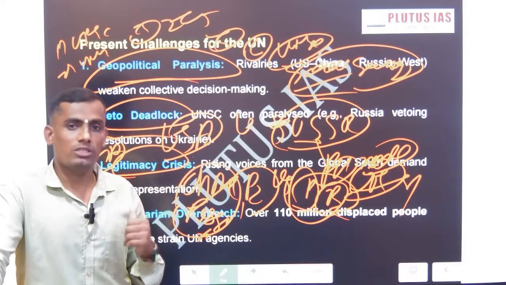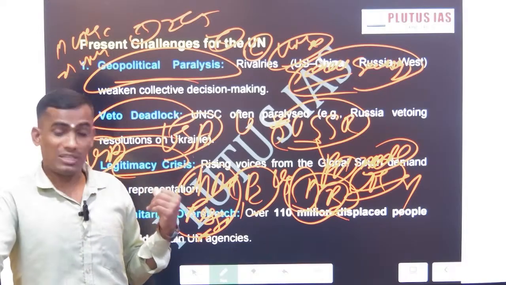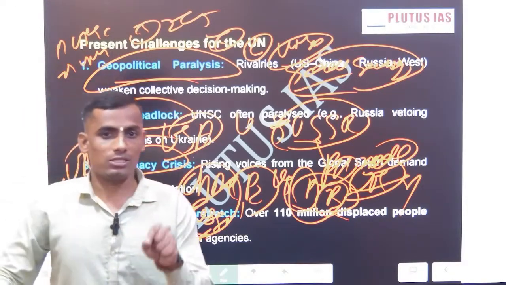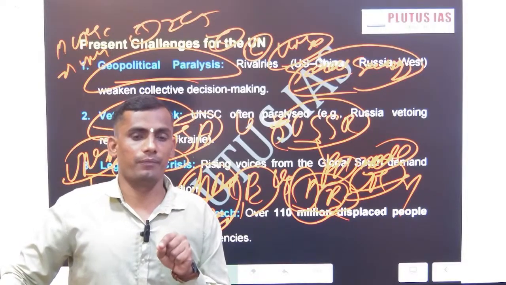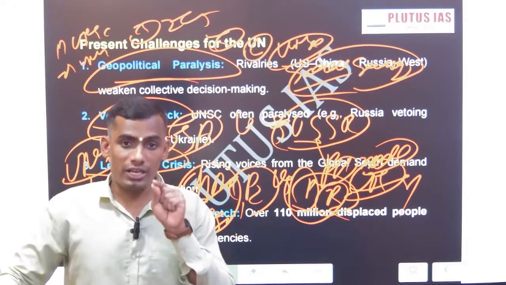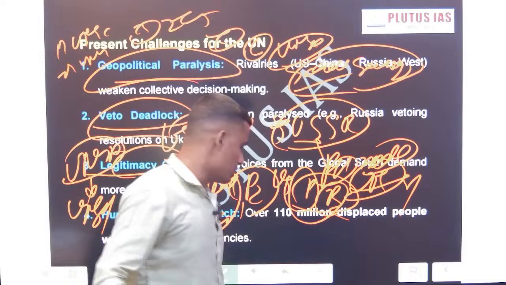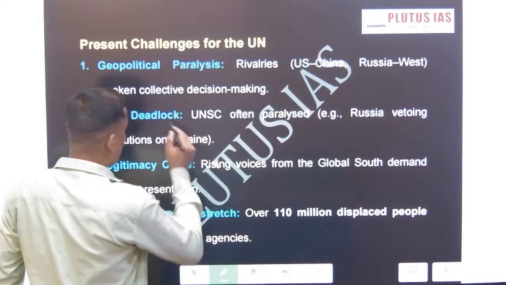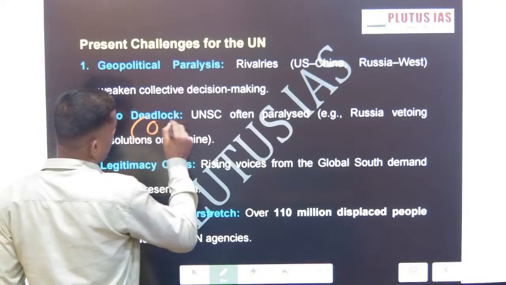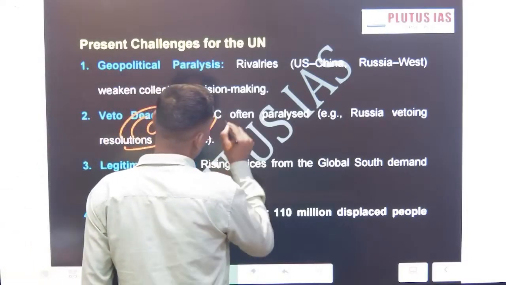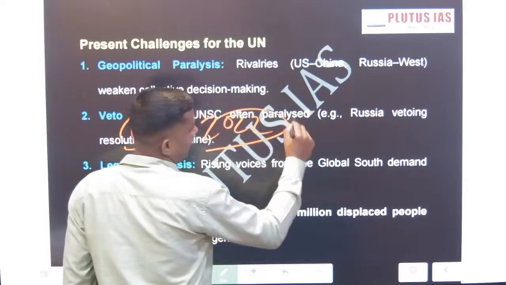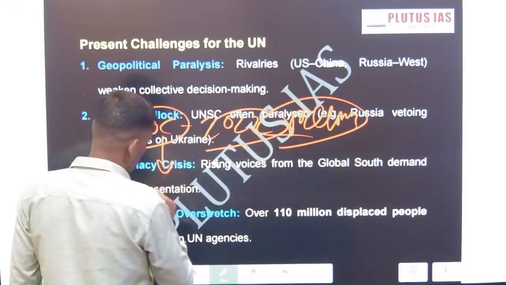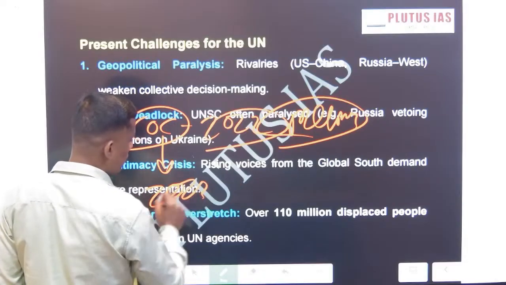And why do we want to discuss this? If you remember, UPSC asked in the 2022 prelims about the Committee on Credentials, which has a crucial role in UNGA functioning.